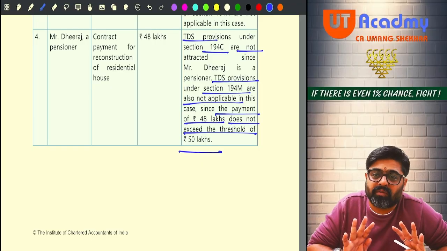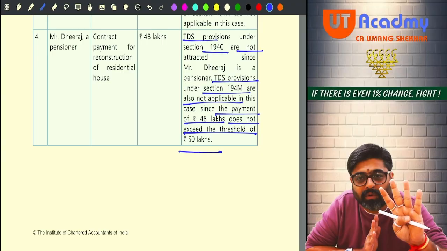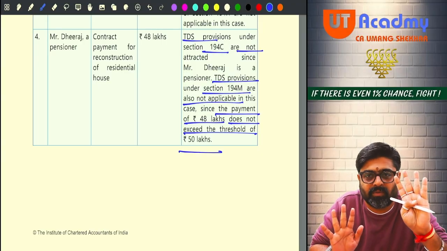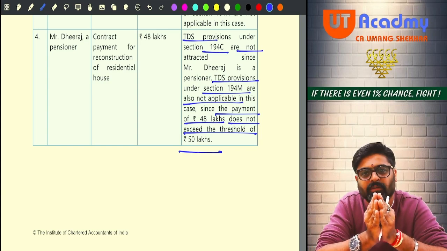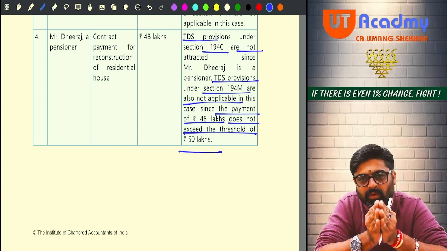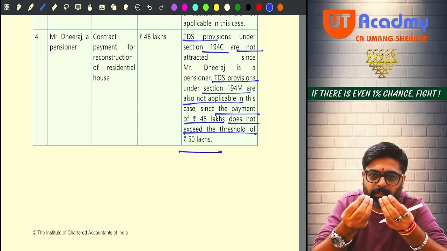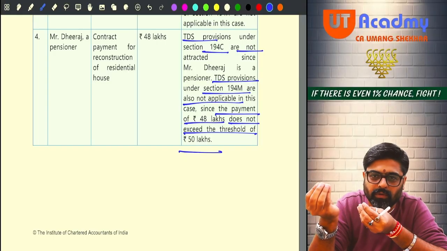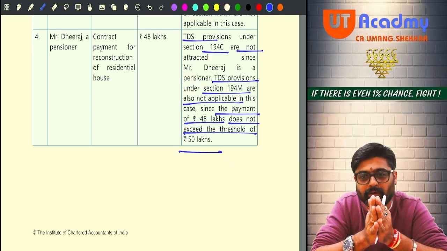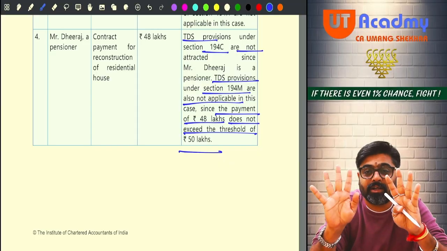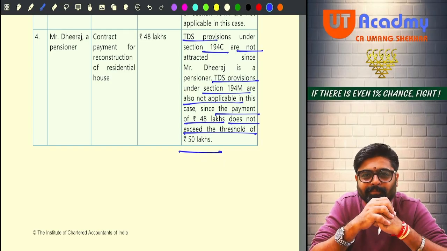See, these kind of questions will come in your exams. Please, for God's sake, 4 out of 4 you should get in these TDS provisions. 4 out of 4 in TDS, 4 out of 4 in return of income, 8 marks. Will you be able to do it? 8 marks, and the rest of the things we have done. Out of that, please score 32 out of 32. Sorry. How much? 42 marks. Out of 42, please score 30. So 30 plus 8, at least 38, 35 you are scoring out of 50. That will be a decent score for me.